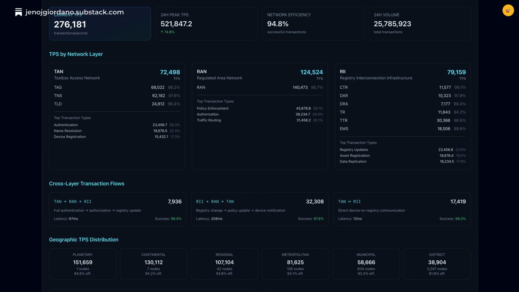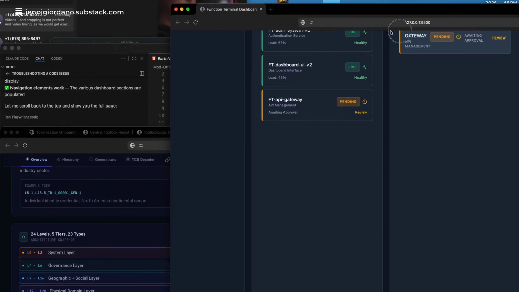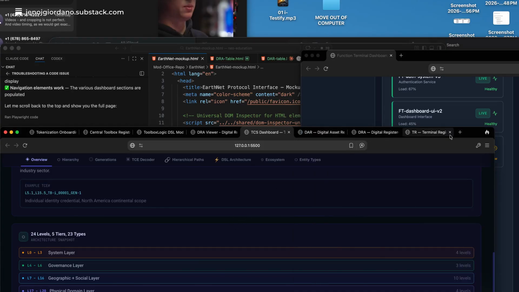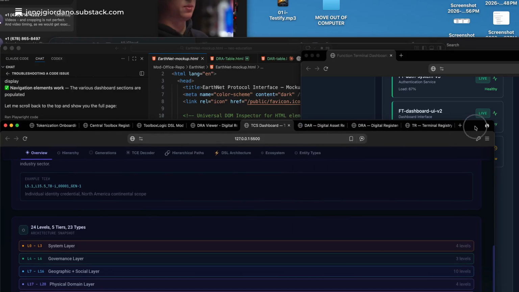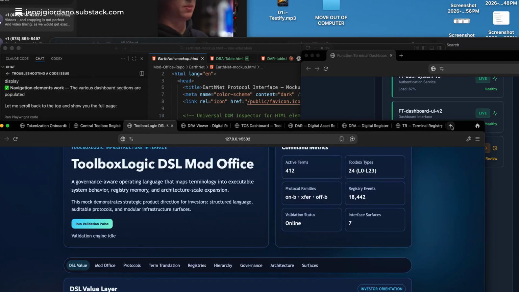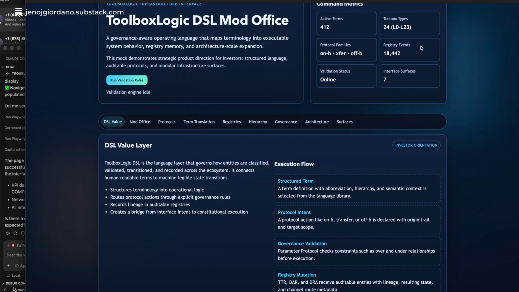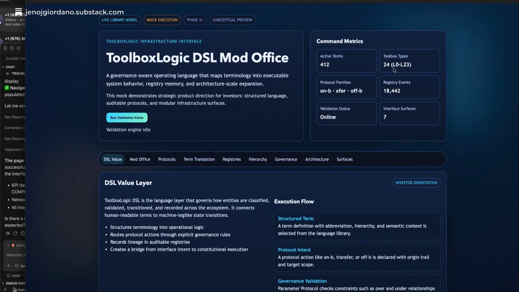Where are we at here with that? I know I've got it somewhere around here. I want to show it. Tokenization. Oh, there it is. DSL. So this is a domain-specific language that I just straight up invented.